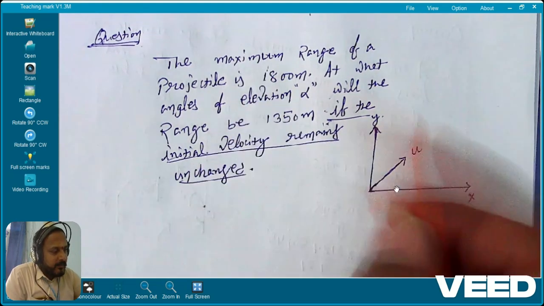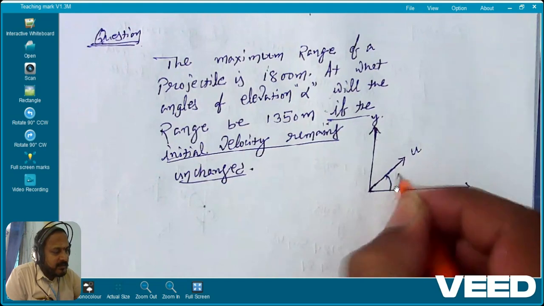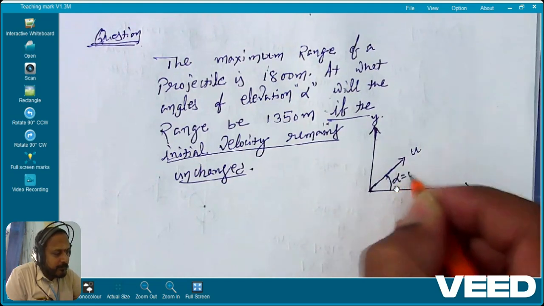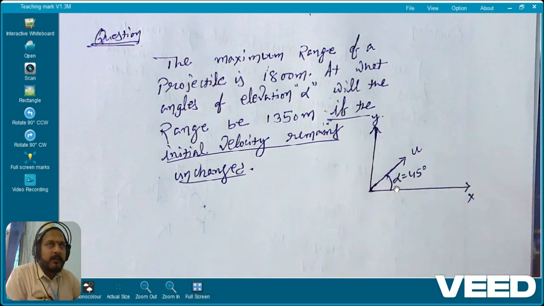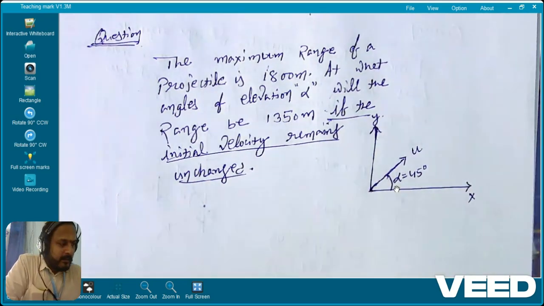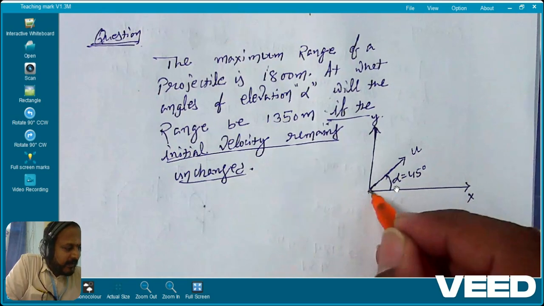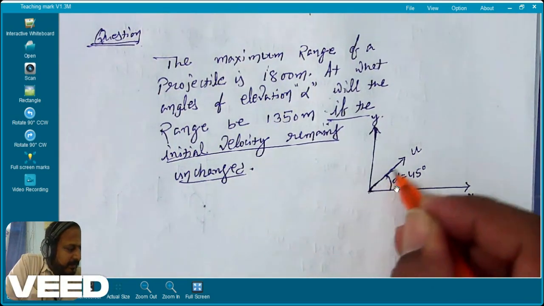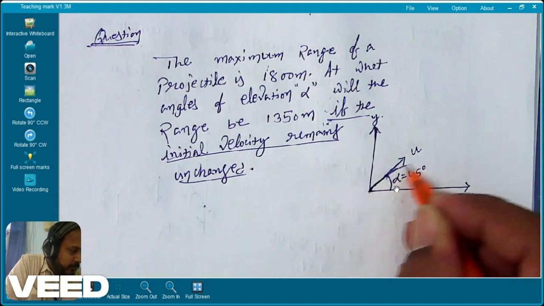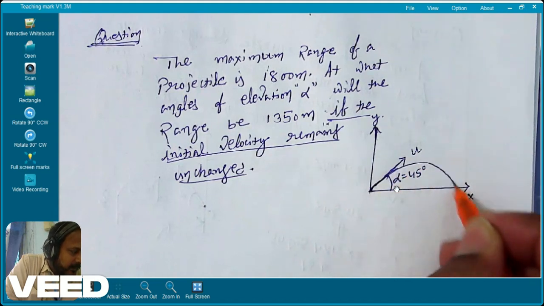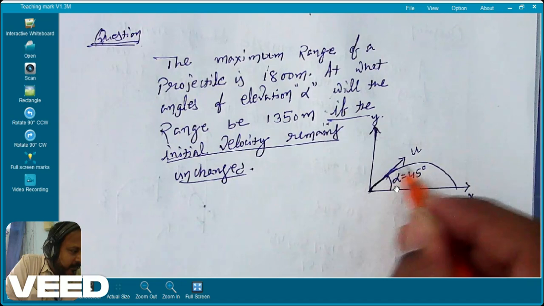Maximum range means alpha is how much? Alpha is 45 degree. So when you're firing at this particular angle, 45 degree, what is the range here?